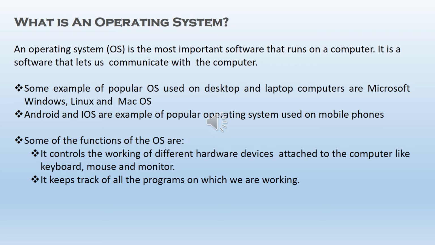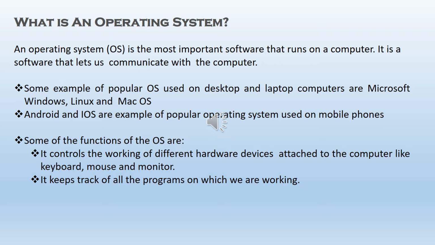Third point, some of the functions of OS, operating system. So here I have given you two functions of operating system. Number one, it controls the working of different hardware devices attached to the computer like keyboard, mouse and monitor. It controls the hardware devices.